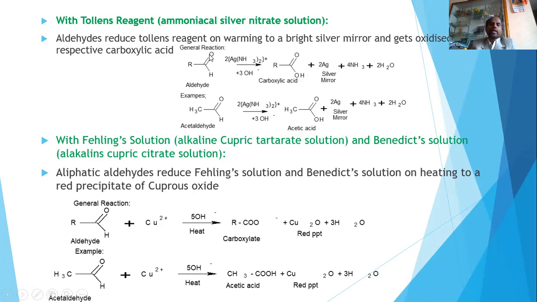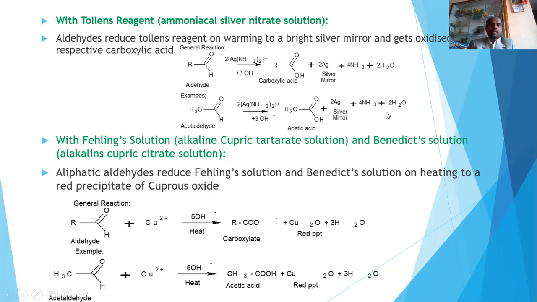So that means aldehydes on reaction with the Tollens reagent reduce the Tollens reagent to a silver mirror and are themselves converted into a carboxylic acid. This is about the reaction of an aldehyde with Tollens reagent. The example I am taking is acetaldehyde. When acetaldehyde is treated with ammoniacal silver nitrate, acetic acid is obtained with the formation of a silver mirror. The silver mirror formation is because of the formation of silver metal.